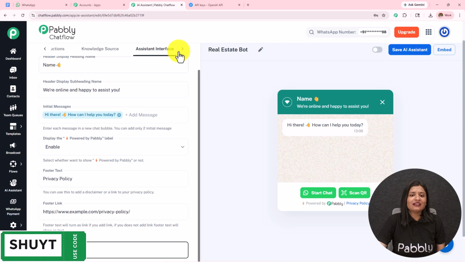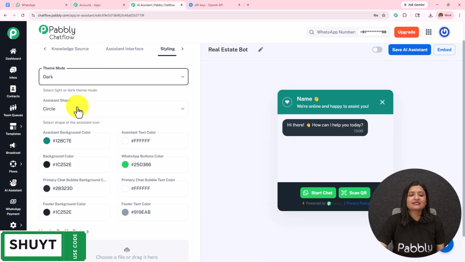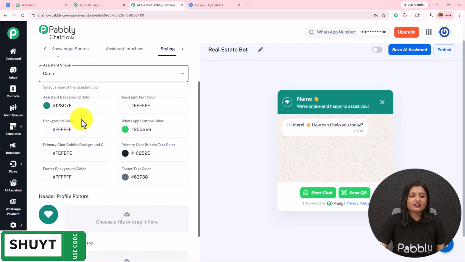Moving on towards the final part, which is the styling. So I have selected the theme mode as light. You can select it as dark also, and you can see it changing over here. Then we have this assistant shape as circle. You can select it as square or rounded square. I'm going to keep it as circle.